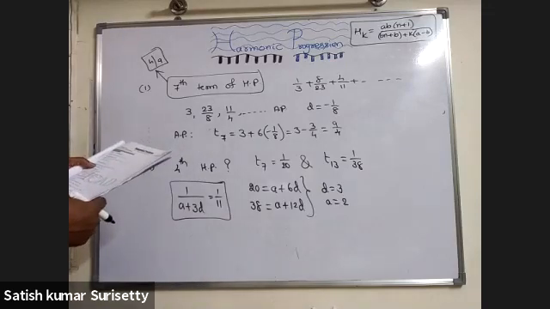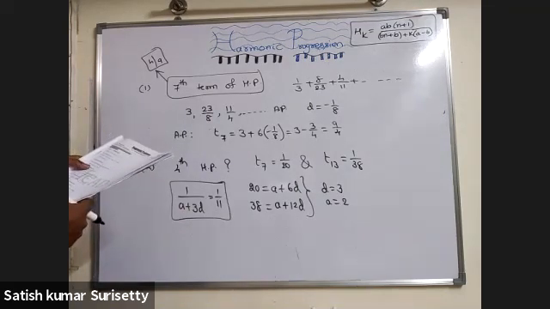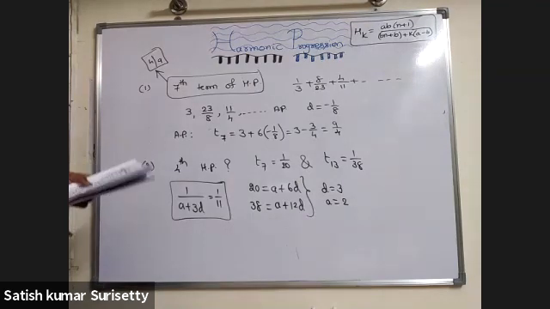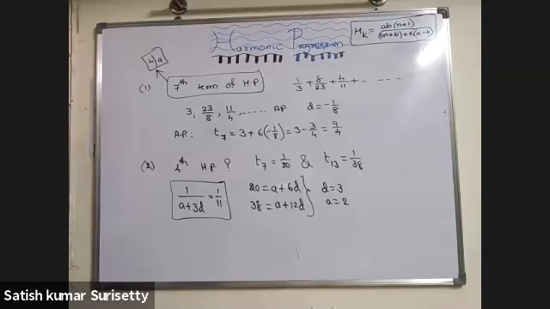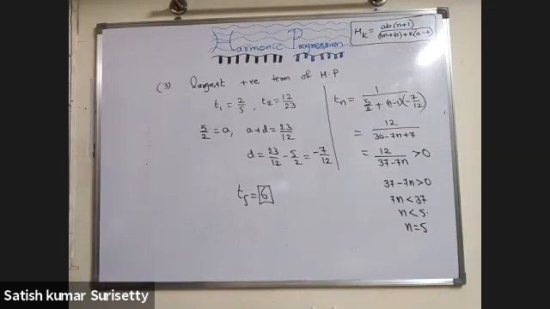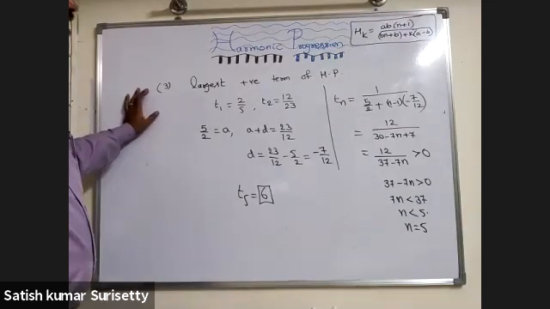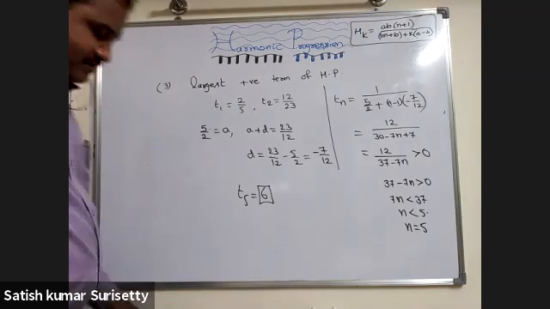Try the next problem. Find the largest positive term of the harmonic progression whose first two terms are 2 by 5 and 12 by 23. So calculate the nth term first. So the fifth term is the largest positive term, whose value is 6.